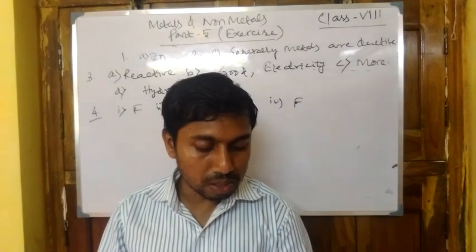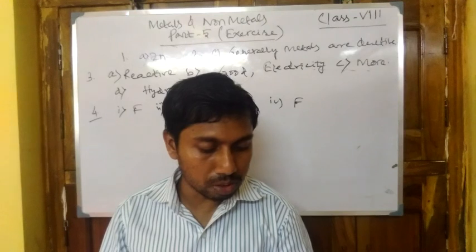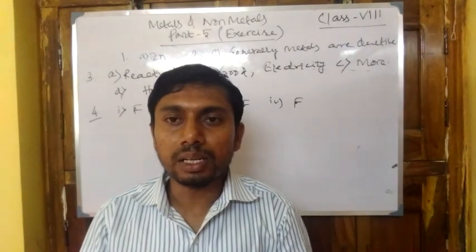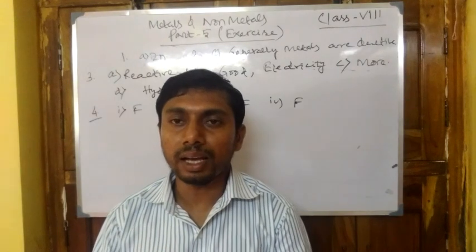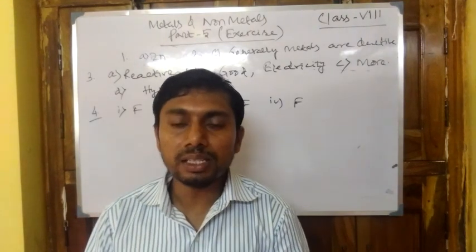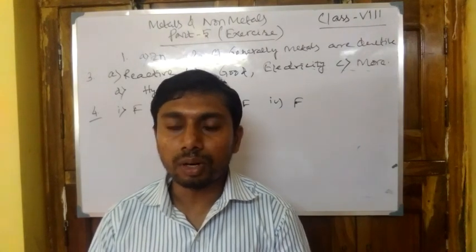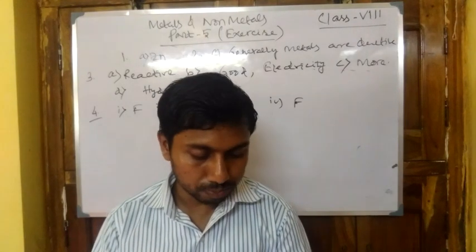Next one, immersion rods for heating liquids are made of metal. We have just discussed that metals are good conductors of heat and electricity. As metal is a good conductor of electricity and heat, we can use it for heating the liquid.